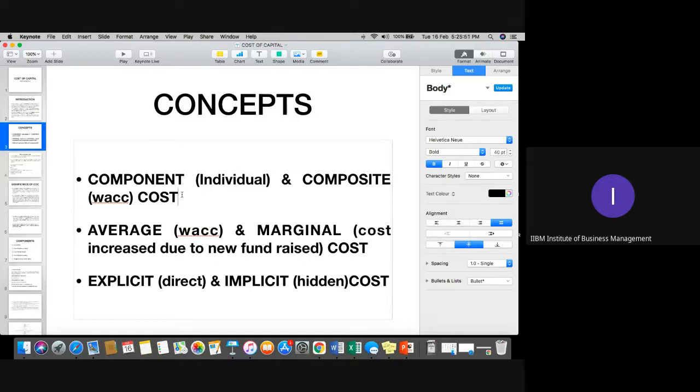Yes, students, am I clear with this? What is marginal cost? Understood? It is any increase in the cost to the company whenever they are raising new funds.